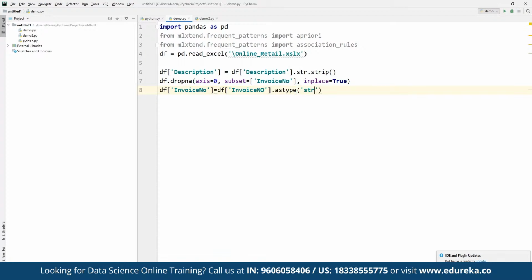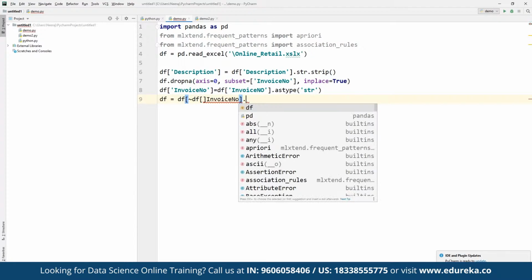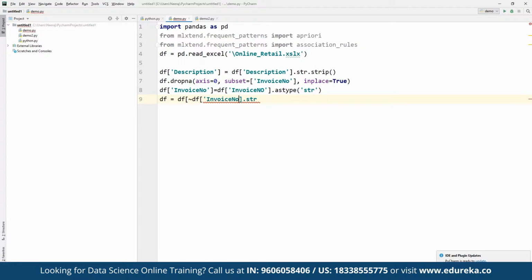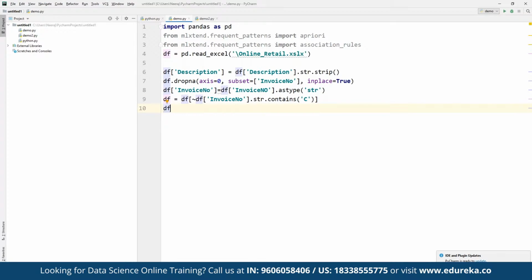Then we can create a data frame where we define the data frame to be the value, or can say the values of the data frame, where we are going to define the invoice number. So here we have the invoice number, and then we can apply the string function str.contains, and we define wherever the value is C as a part of the definition defined here. And then we are going to simply save it as a part of the given data frame.